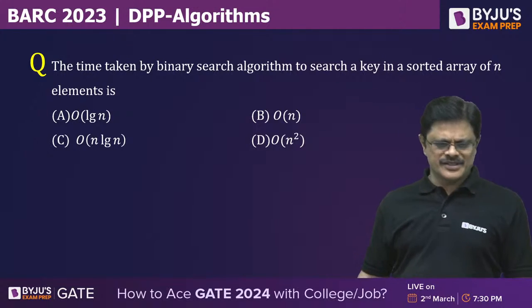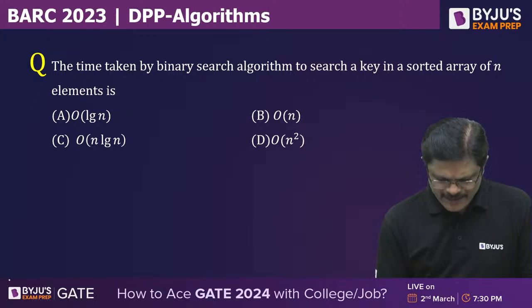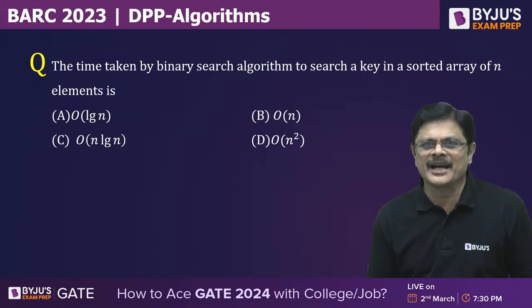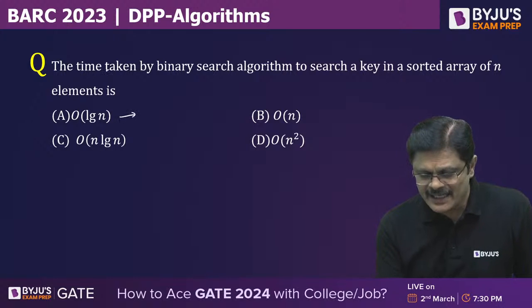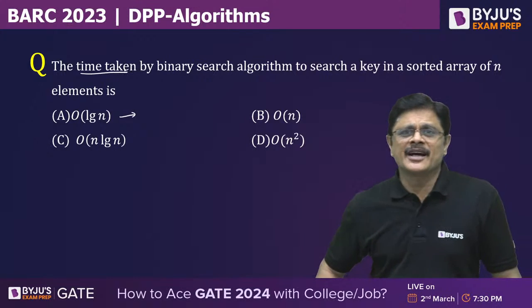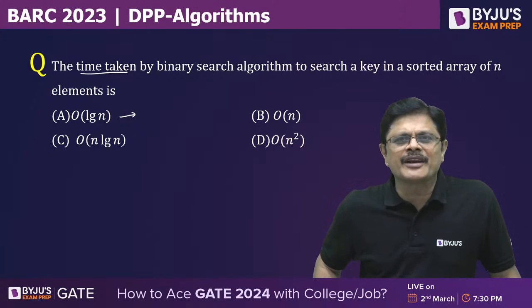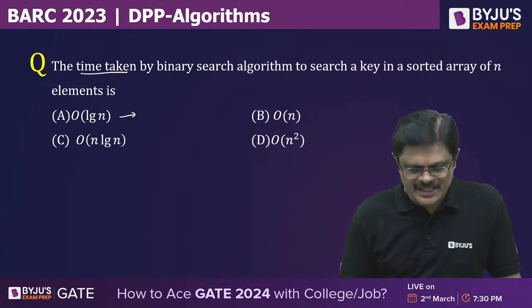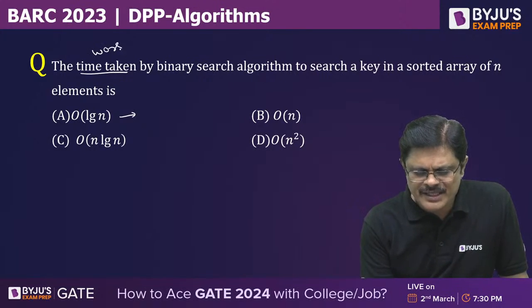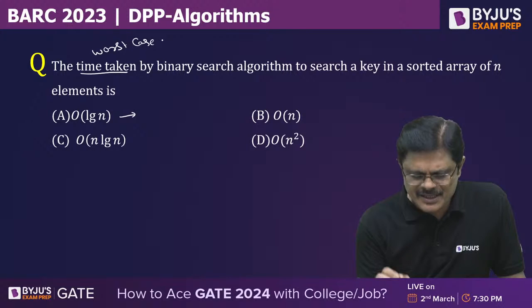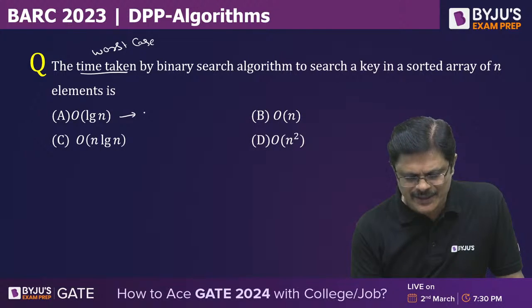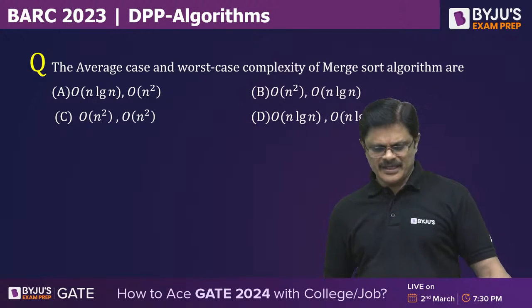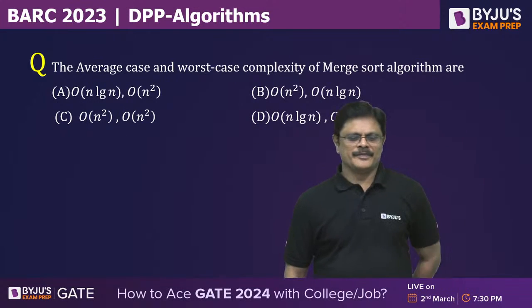Very good, straightforward question. You know that binary search for sorted array takes how much time in the worst case? See, some people ask me, sir, time taken is given but worst case is not given. But by default, when you say time taken, we always talk about worst case time only. So default is worst case time complexity. So the worst case time complexity is this one. So this is the correct answer, my dear friends.